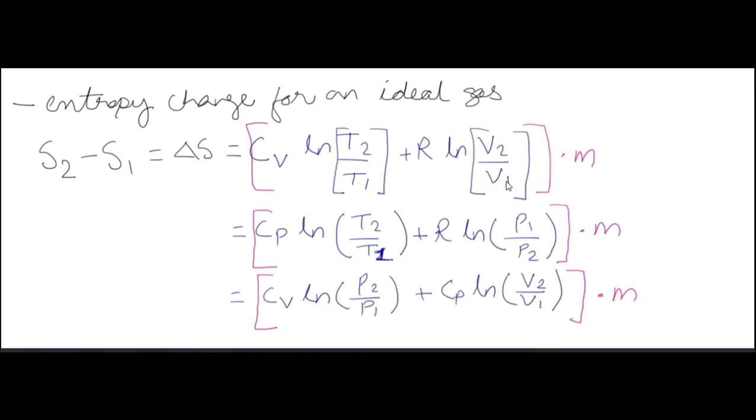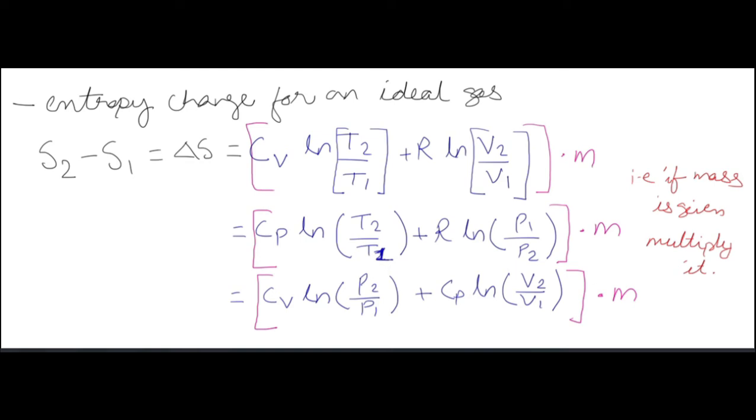So you have to say this is R ln V2 by V1, then we have R ln P1 by P2. Okay. And this is mass. The values that we are getting in this formula, Cv and R, are always in joule per kilogram per Kelvin. Okay. So if we multiply it with the mass of the entire system, we will get values in joule per